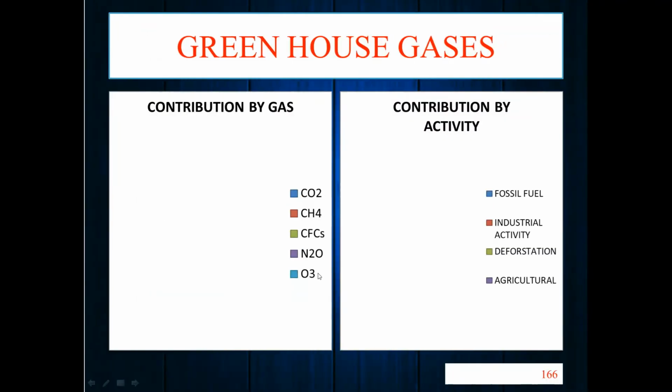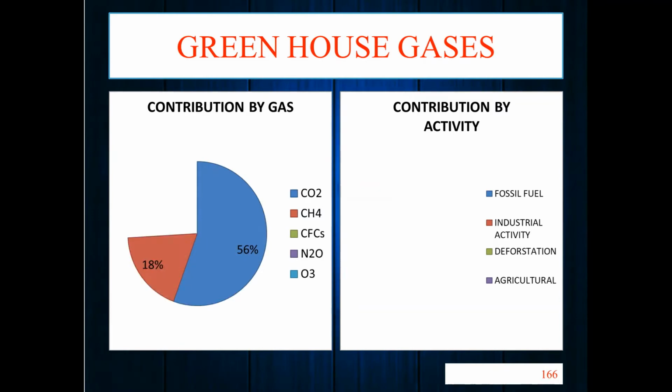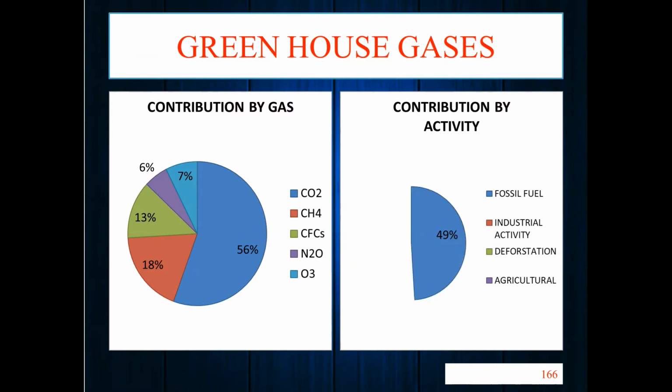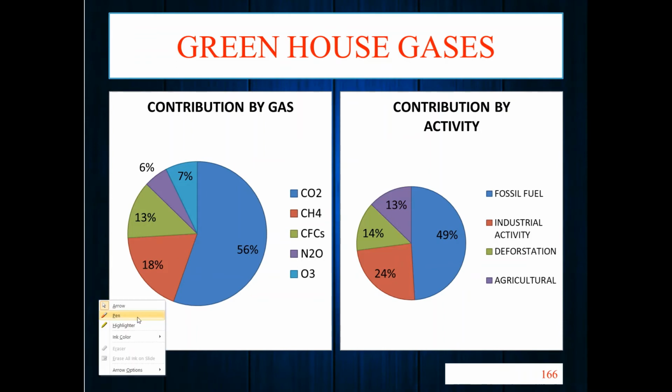So the contributions are CO2 56%, CH4 20%, CFC 14%, N2O 6%, and O3 7%. Okay. Contribution by activity: 49% by burning fossil fuels, 24% by industrial activity, 14% deforestation, and 13% agriculture. So by this chart you can say CO2, carbon dioxide, is the most prominent, and fossil fuel is the most prominent source.